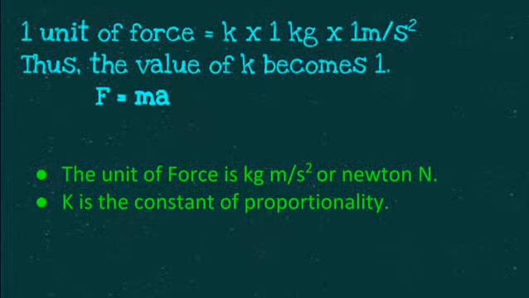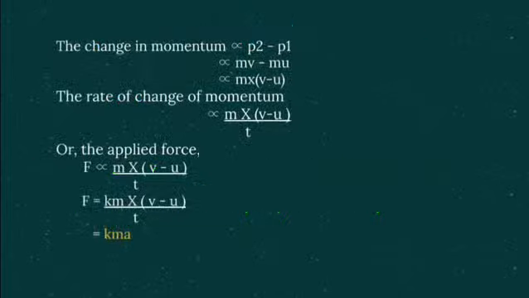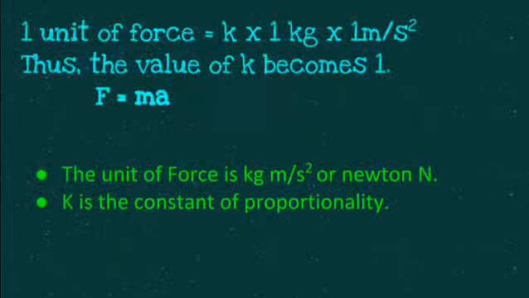And so the previous equation where we spoke about f is equal to kma now becomes f is equal to ma, where k is equal to 1. So from this, the unit of force is actually Newton, but it is mass into acceleration, that is kg into meter per second square, and k is called the constant of proportionality.